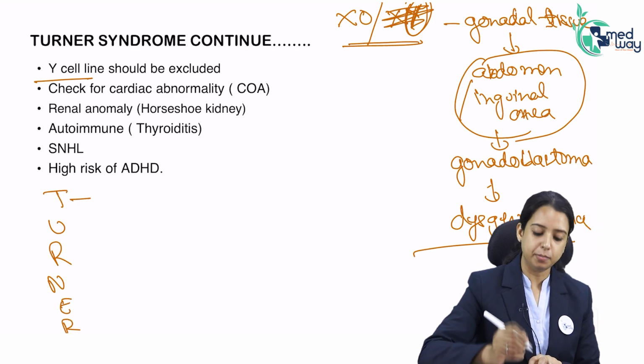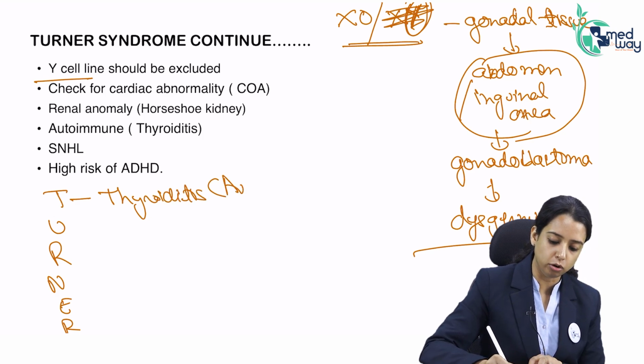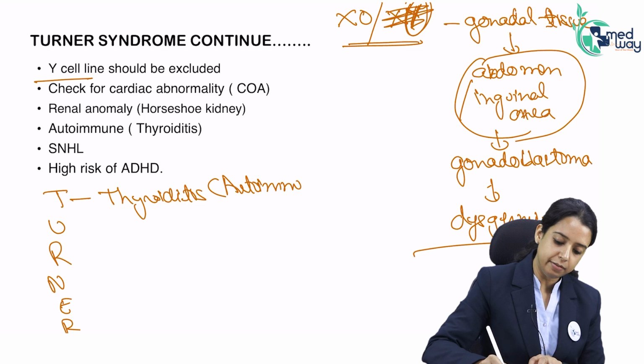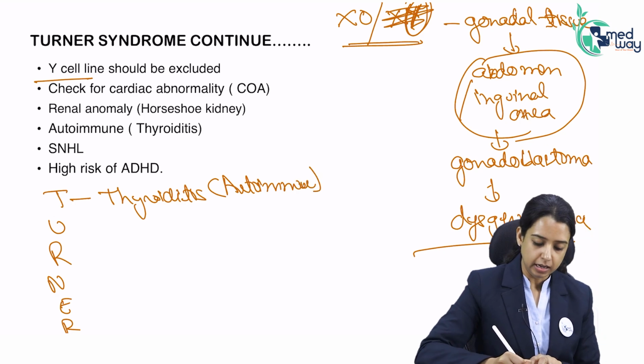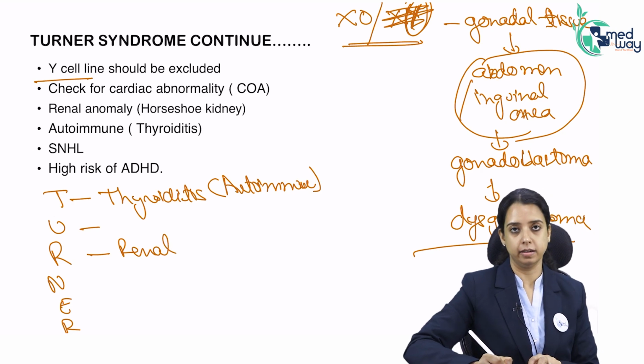So there can be a problem in the thyroid, so I can say thyroiditis. From thyroiditis, I will remember basically it is autoimmune. And there will also be chances of diabetes. For R, remember renal anomalies, horseshoe kidney, right?